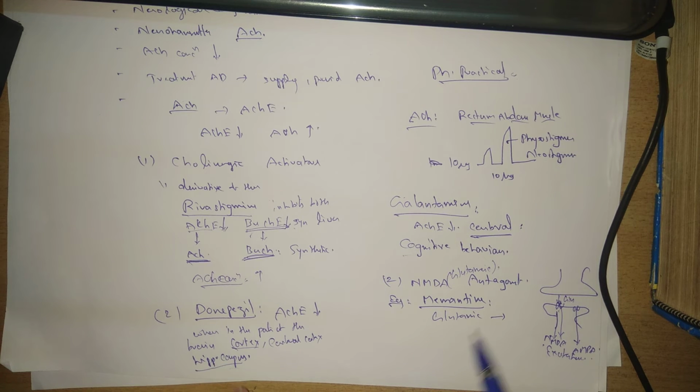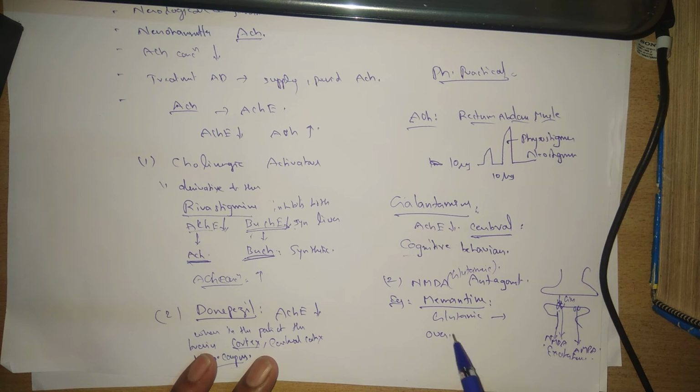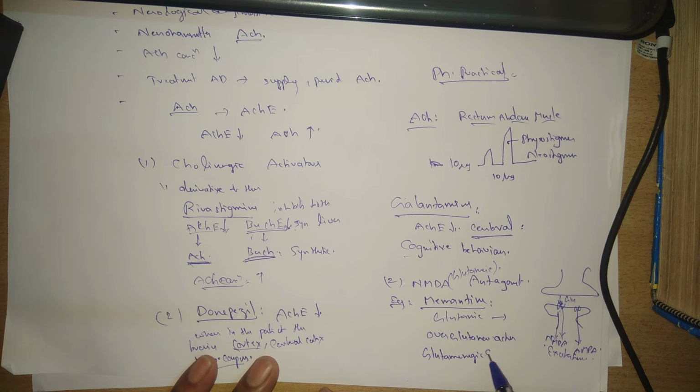But here the problem is, if the glutamic action is over, it is found that in Alzheimer's disease, if this glutaminergic action is over, it is also called glutaminergic excitotoxicity.